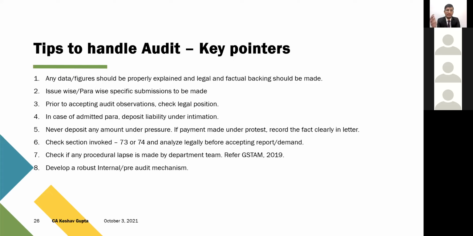Because I'm sure 73 talks about the cases other than suppression of facts and malafide intentions, but 74 is harsher than 73. Penalties are higher than 73 in case of 74. So please make sure that you check your paras. Don't just pay the amount, whatever they have mentioned. Many times they make errors intentionally and unintentionally. If we check it properly, we will be in a better position to guide our client.